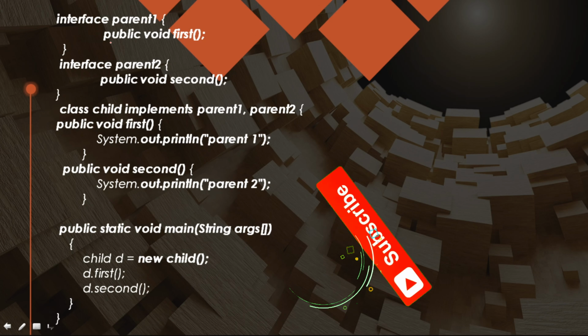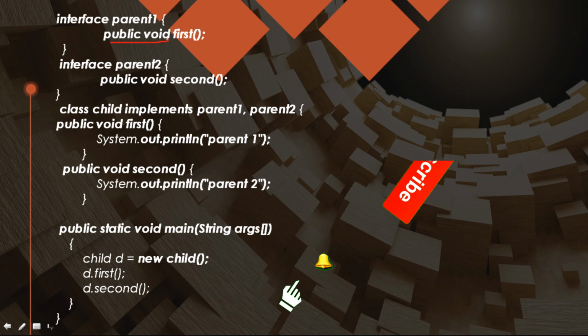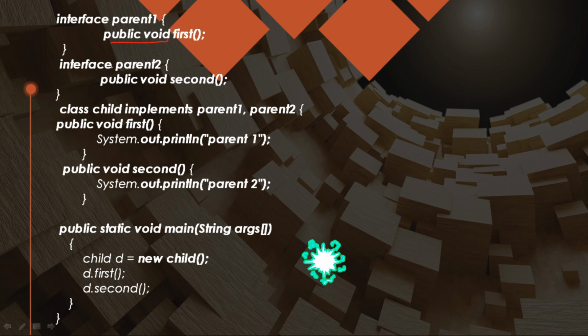In this parent class, I created a method, and in a second interface I created another method. So I discussed interface very clearly in my previous video, so I request you to watch that video after completion of this video. So here I created another method, and here I use a class Child to inherit these two parent classes.